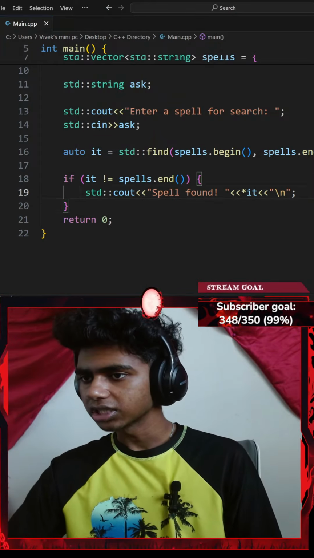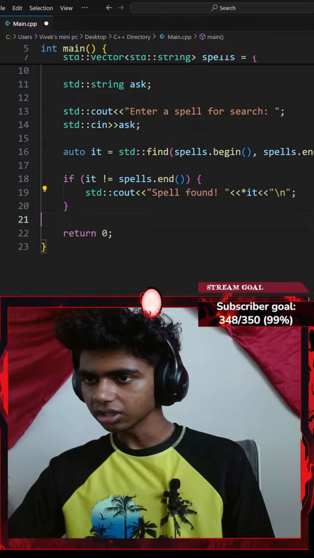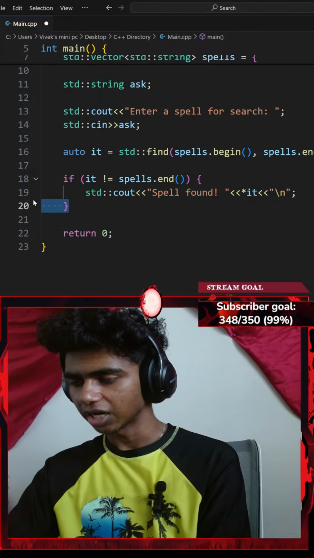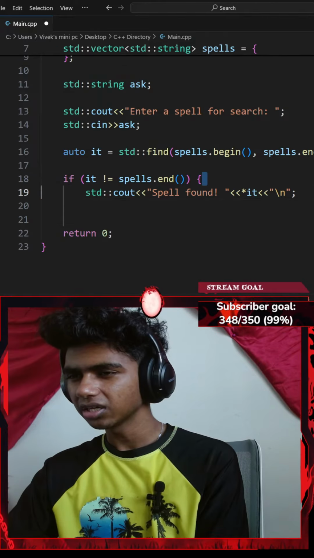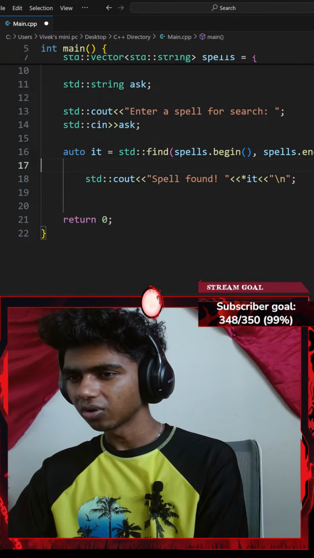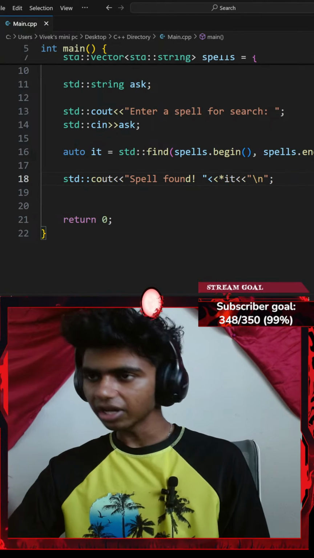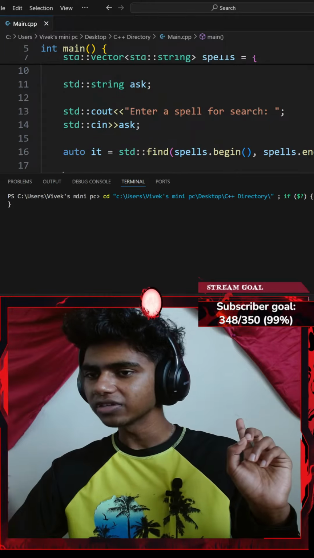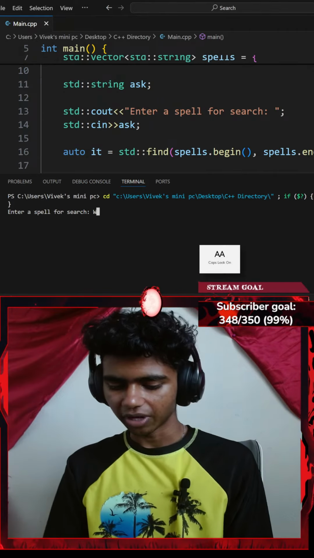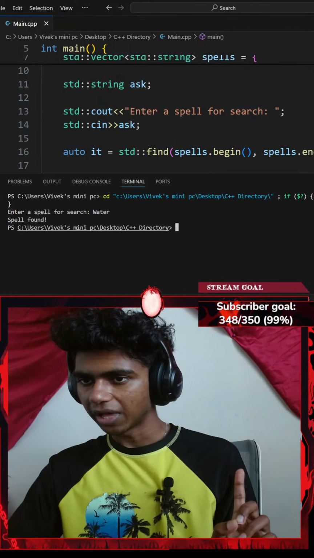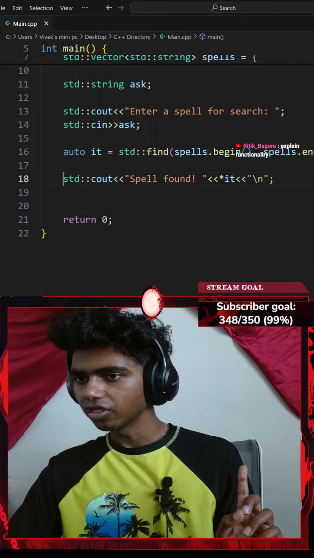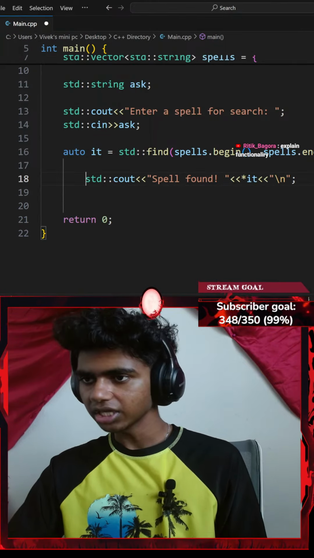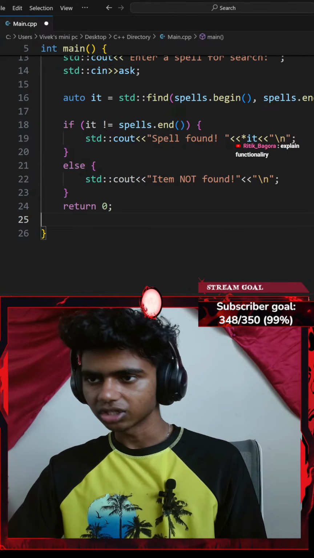Okay, standard console output. Okay, I see. Let's go with, what if I remove my if statement? Okay, let me remove this whole thing. And then let's go with the Control S. I want to see what happens if my element does not exist inside of my vector. Spell found. Okay, although it doesn't give me my spell. Okay, I see. I think I understand.